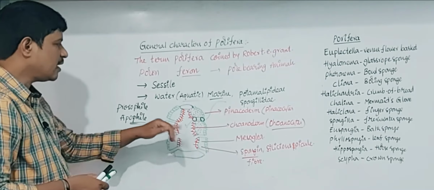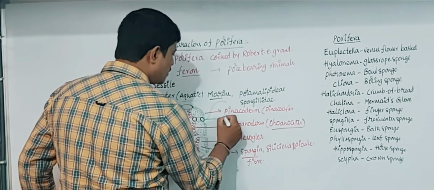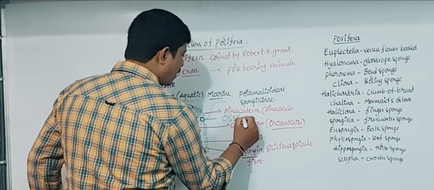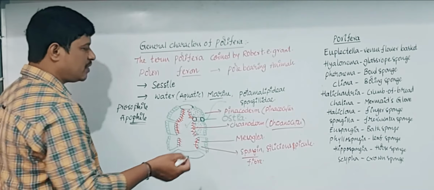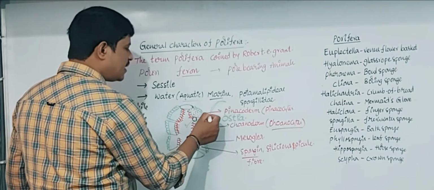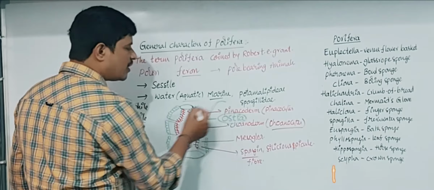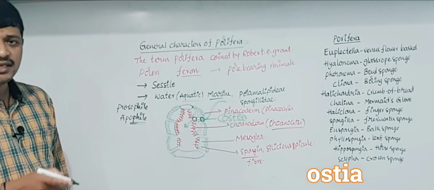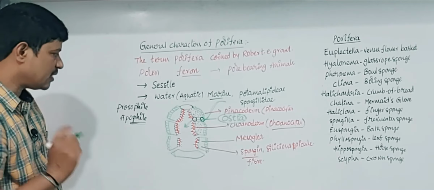The opening on the surface is known as ostia. So in these poriferan animals, water enters into the body through the ostia.